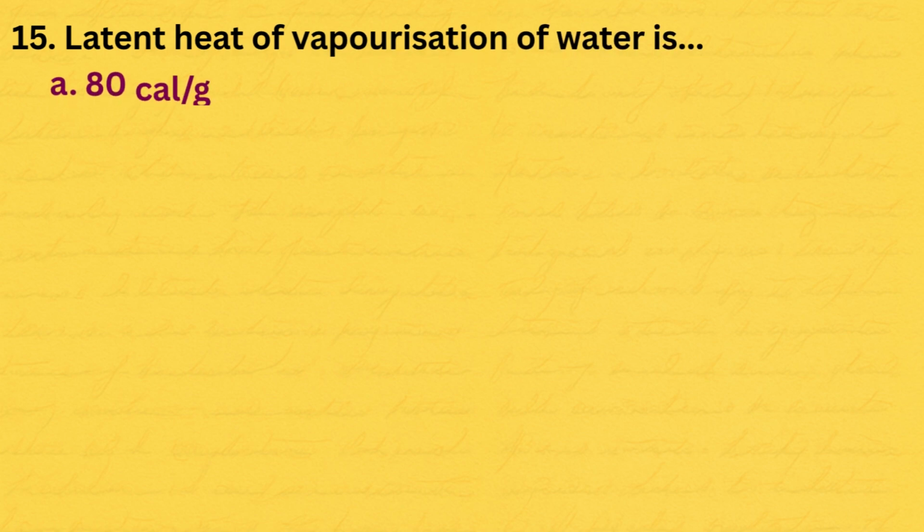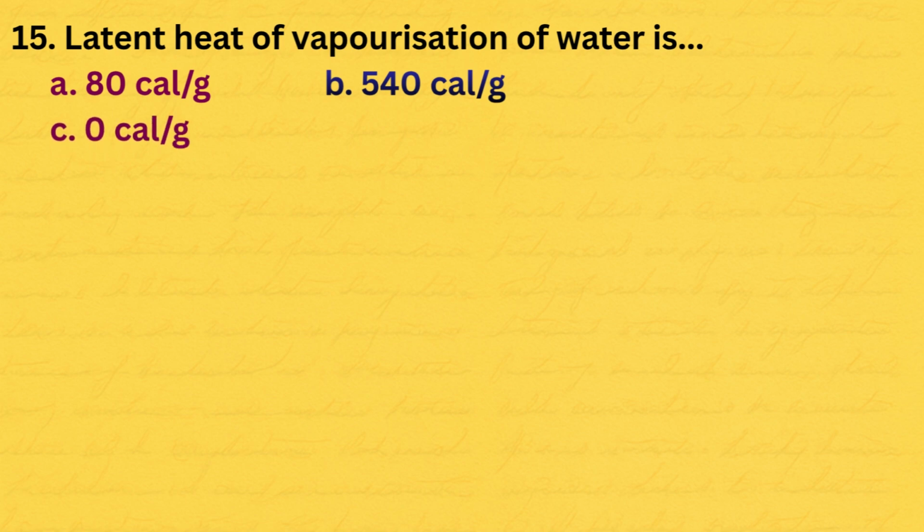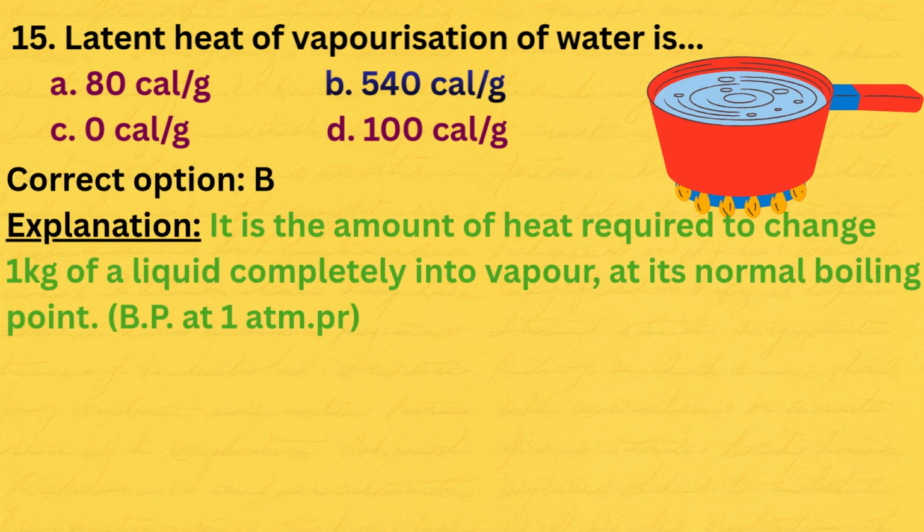15. Latent heat of vaporization of water is A. 80 calories per gram, B. 540 calories per gram, C. 0 calories per gram, D. 100 calories per gram. The correct option is B. Here is the explanation. It is the amount of heat required to change 1 kg of a liquid completely into vapor at its normal boiling point.